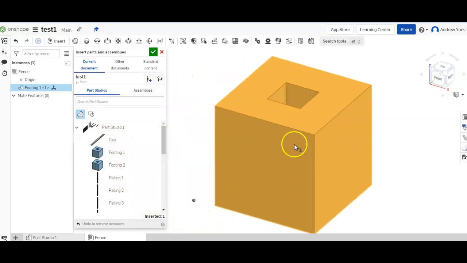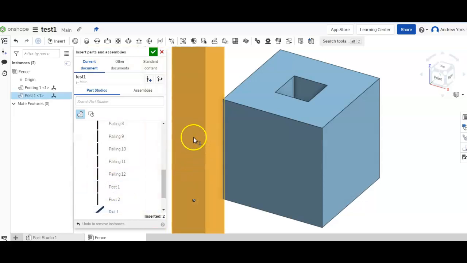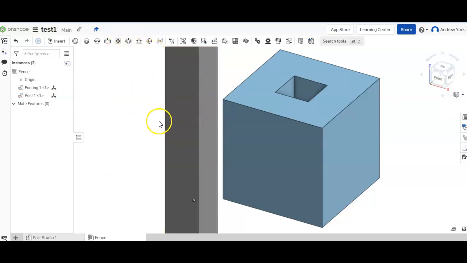Put the footing in. It does look large, it's zoomed in, but we'll sort that out later. In fact, it will sort itself out. So we've got those two parts, that's all we want for now.